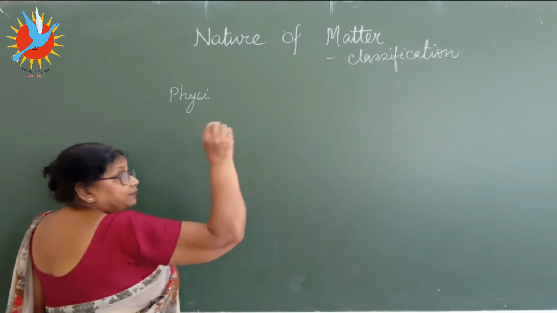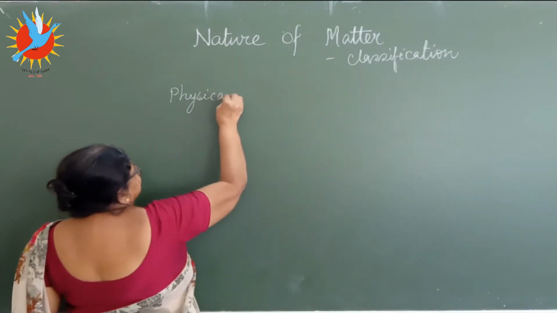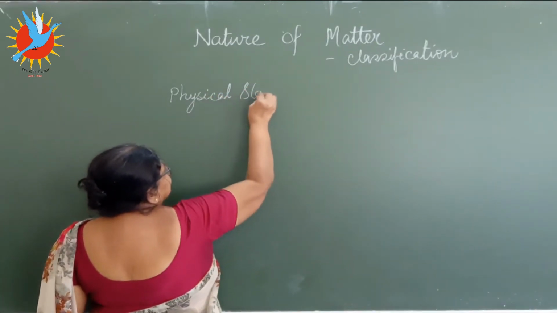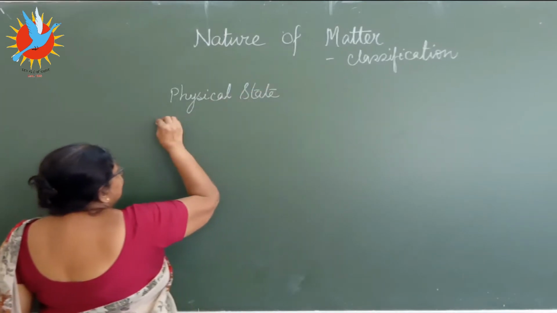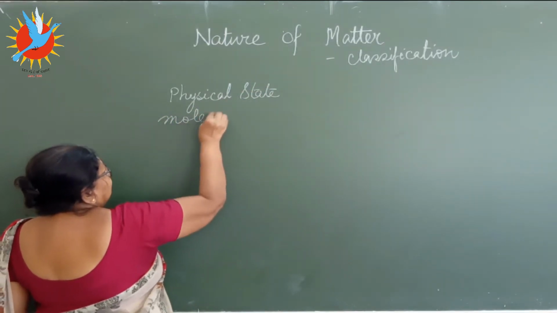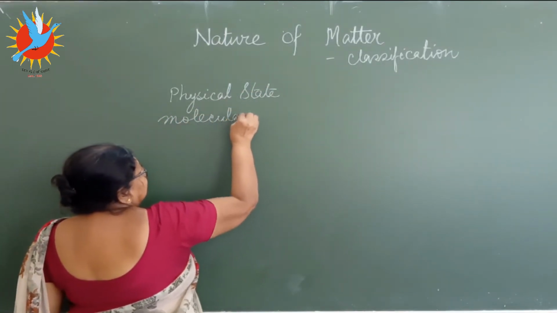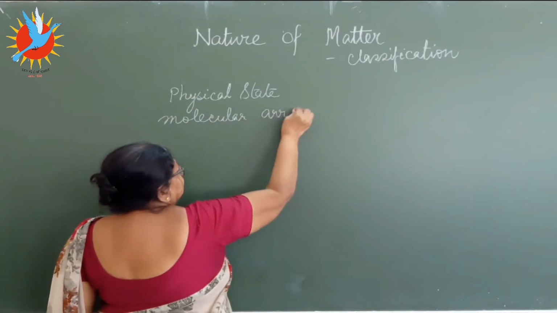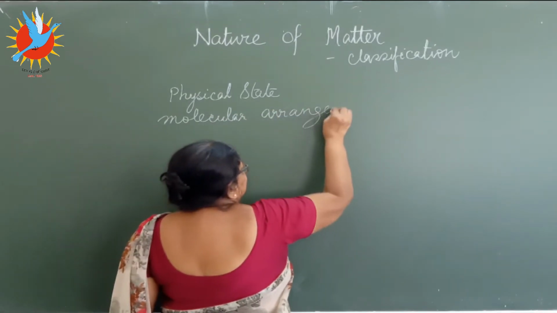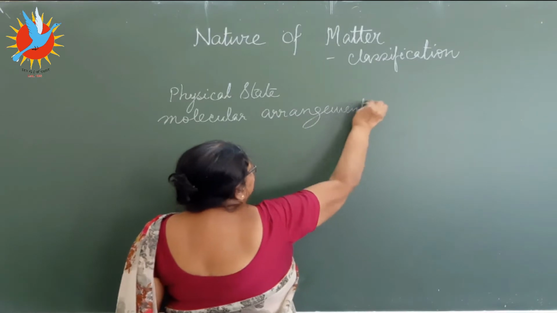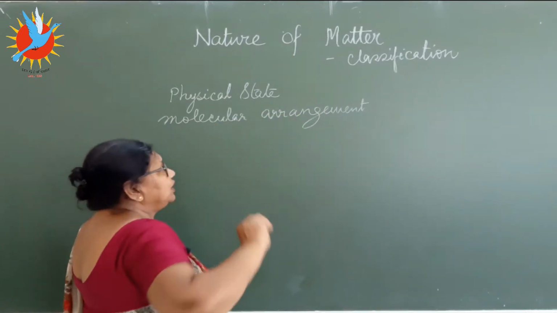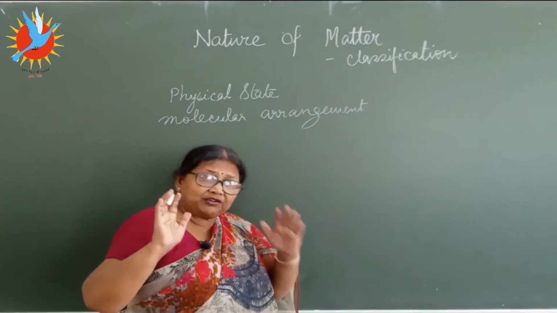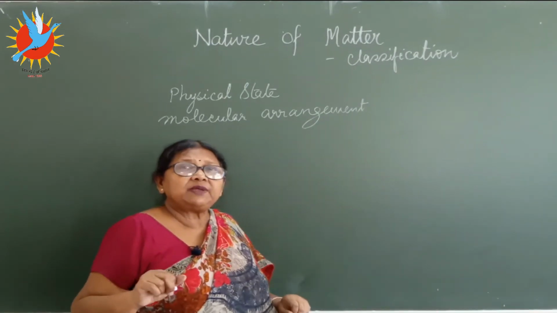This is just a recapitulation of what we did in the previous class. Depending upon the two factors, the physical state and molecular arrangement, we have already learned that matter can be classified